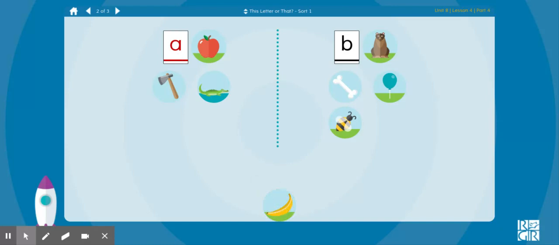Banana. What sound do you hear at the beginning of banana? Does banana go with apple or bear? Banana, bear. Both start with the letter B that says ba.